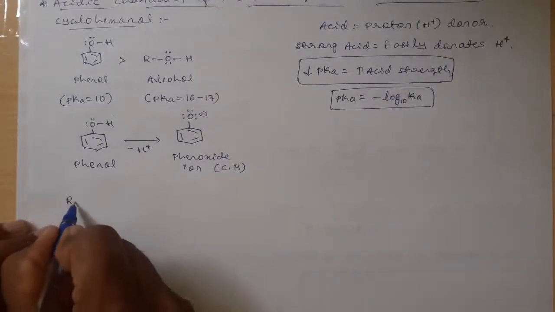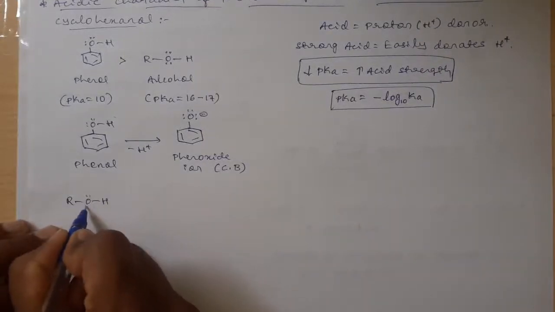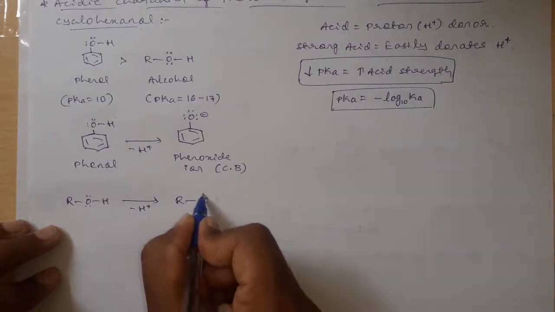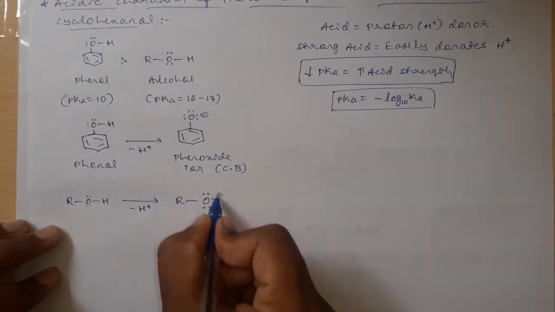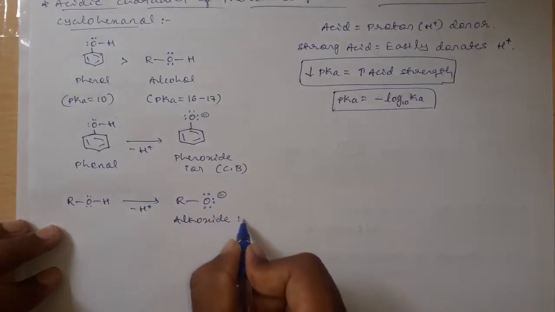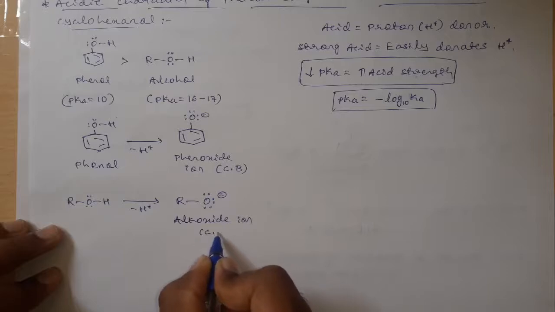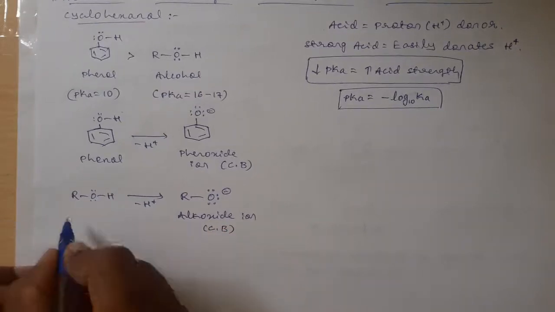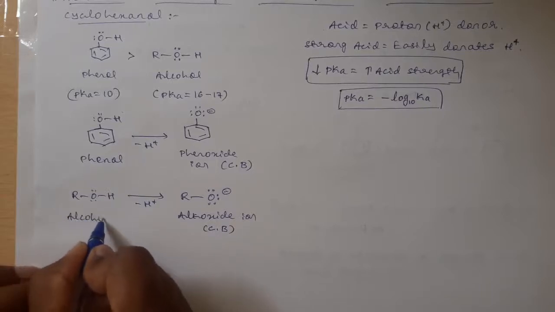And alcohol, after the loss of a proton, is forming an alkoxide ion, and this one is a conjugate base of this acid, that is alcohol.